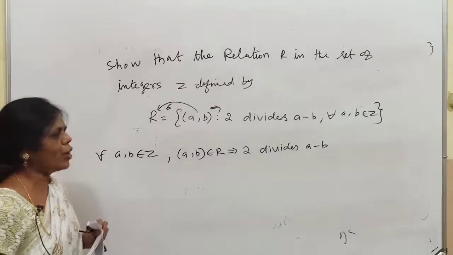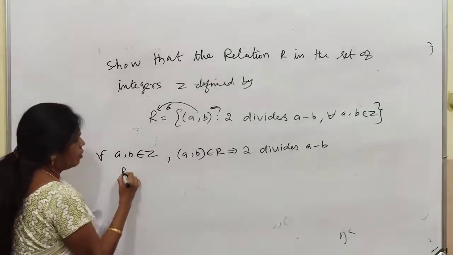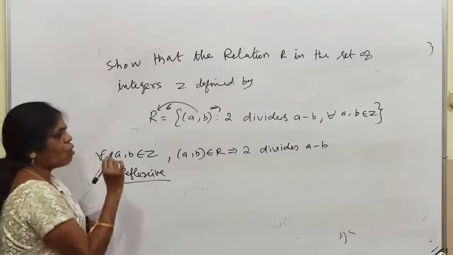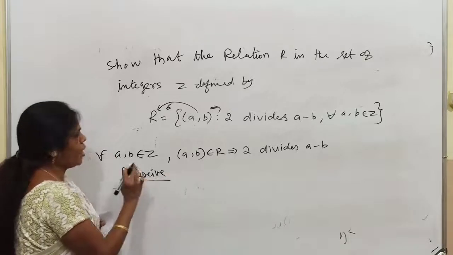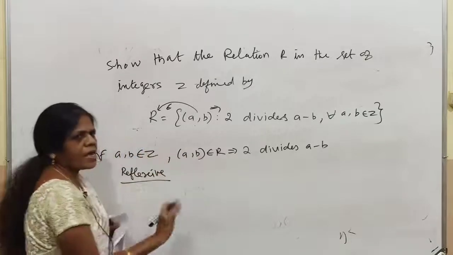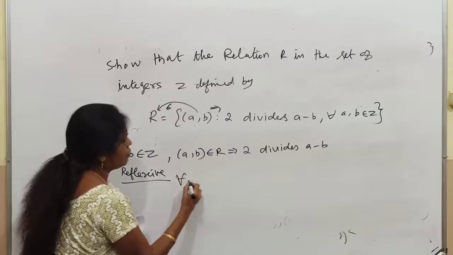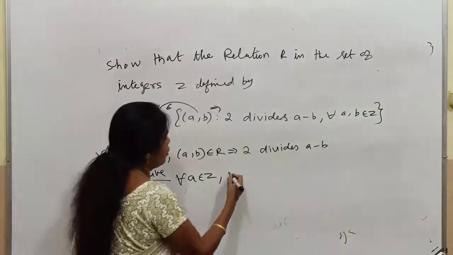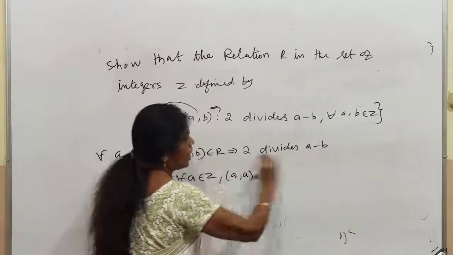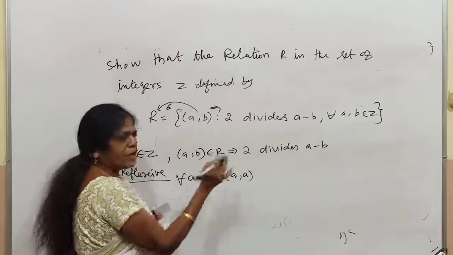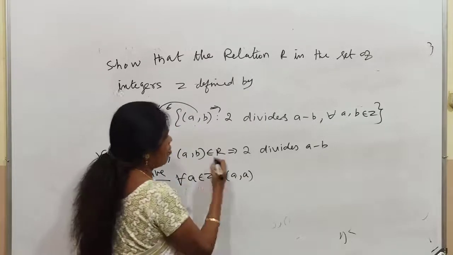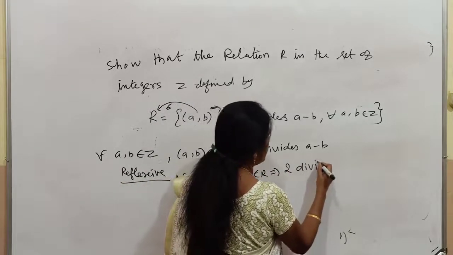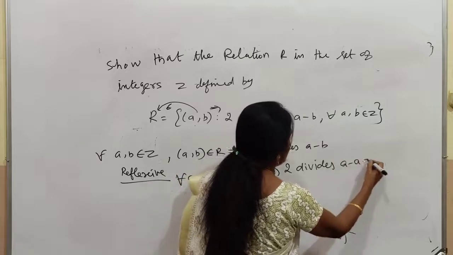So how are we going to prove reflexive? For reflexive you have to take only one element. You are going to replace b by a. Remember that, children, it is for those who are finding it difficult. Now listen: (a, a) belongs to R implies 2 divides a minus a equal to 0.